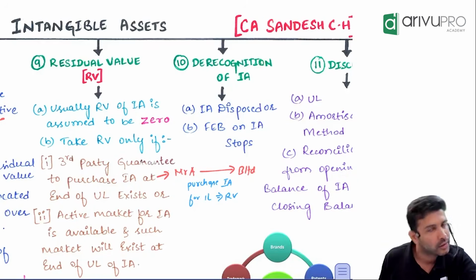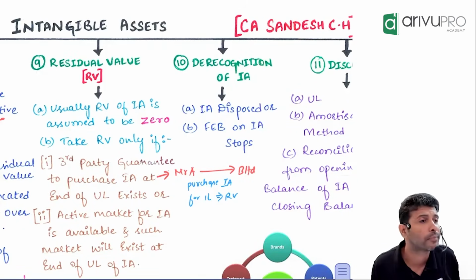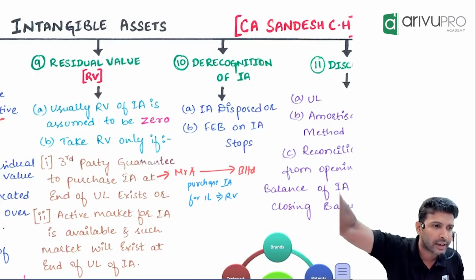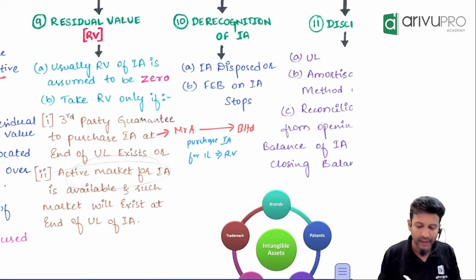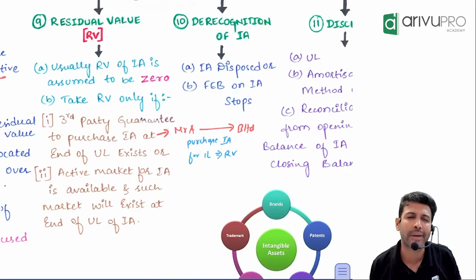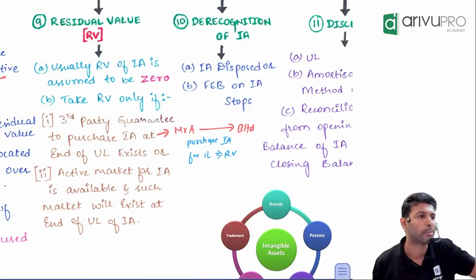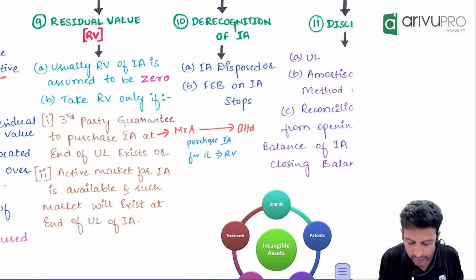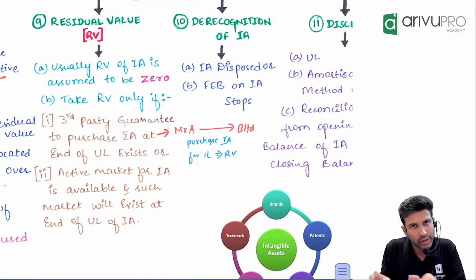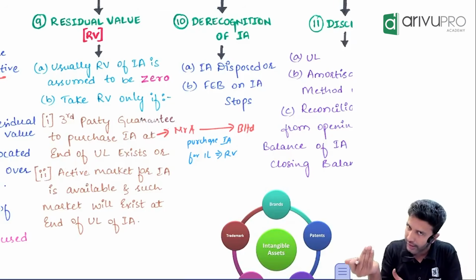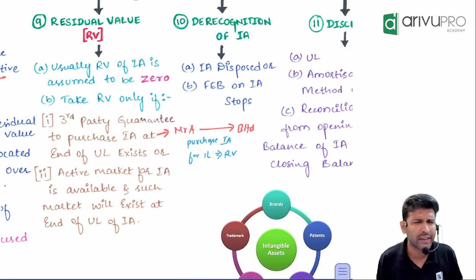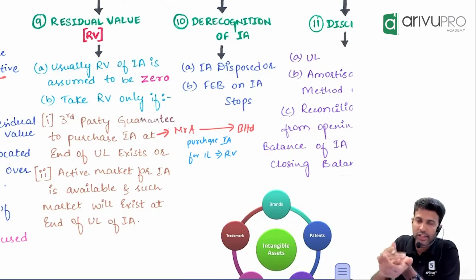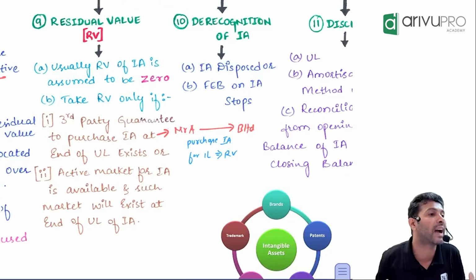Okay? This one. Suppose if this is not there, then check. In some intangible assets you can sell also in the market. So check if there is any active market available for intangible asset. Active market means a market where there are large number of buyers and sellers. A market where there are a lot of buyers and sellers, we call it as what? Active market. So you can check, do you have any active market for intangible asset, and from that active market you can figure out the residual value. Meaning, if I sell that software in active market, how much money I will get.